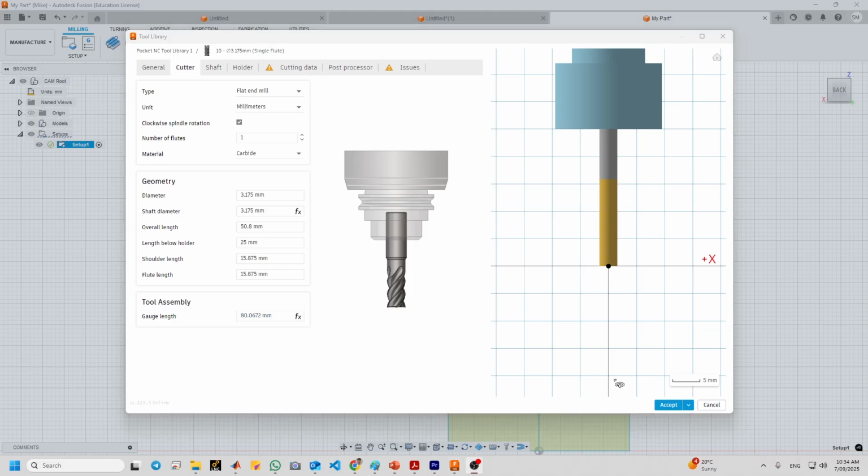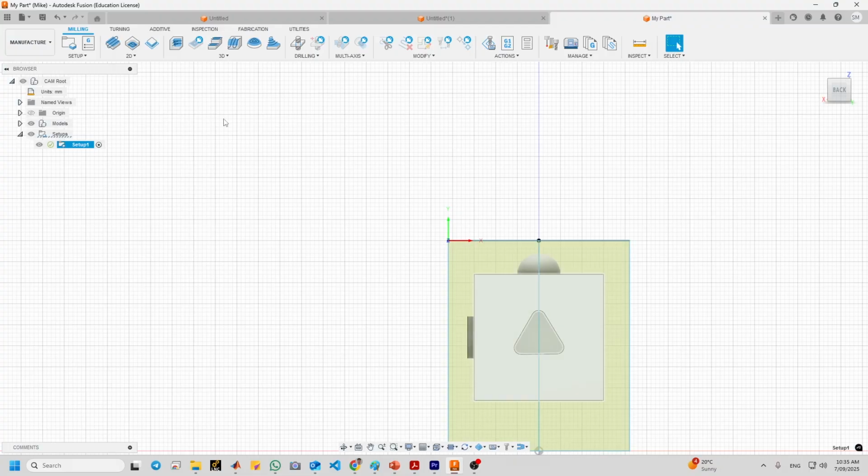You might ask why we use tool number 10 with a 1/8 single flute Harvey tool. It is suitable for cutting soft materials such as wood and plastic, for this part. And why I changed 25.4 to 25: I set this to 25 to make sure that it will not damage the holder. So this is 25 mil. Now click Accept and Close.